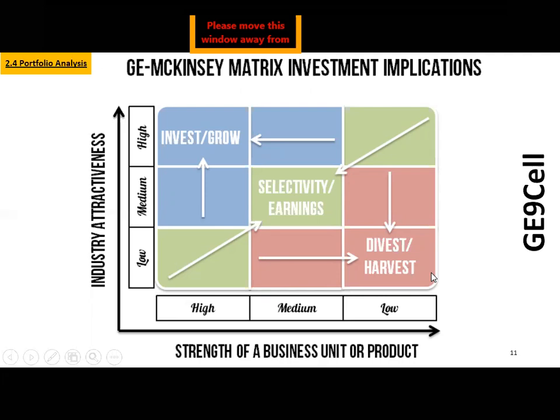So it somehow gives me an improvised version of my products, over and above the BCG matrix, and it also helps me understand how my product is doing as of today, whether it is doing well or not. So this kind of an example only comes through your nine-cell matrix.